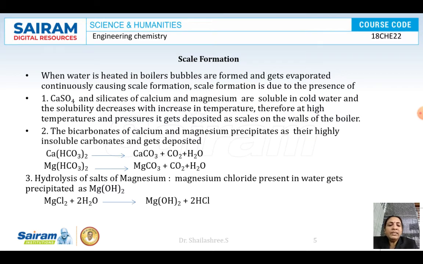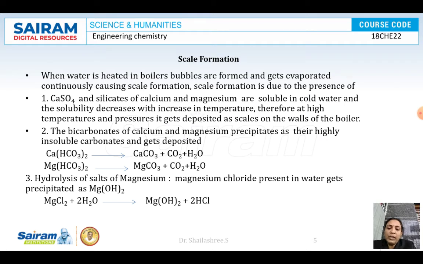They are very well soluble in cold water, and when the temperature increases in the boiler, they will start getting deposited on the walls of the boiler as scales. And another reason is, if the water contains bicarbonates of calcium and magnesium, when they are heated in a boiler, they will be converted into their particular carbonates.